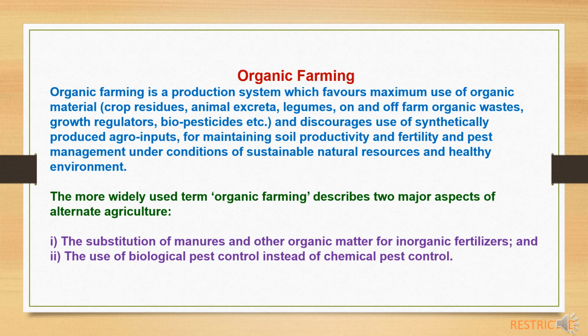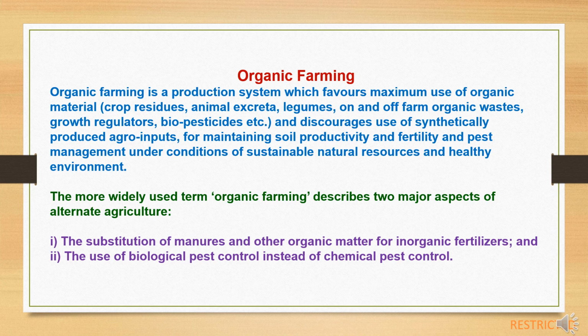Organic farming is a production system which favors maximum use of organic materials like crop residue, animal excreta, legumes, on and off farm organic wastes, growth regulators and biopesticides, etc. And it discourages the use of synthetically produced agro inputs for maintaining soil productivity and fertility and pest management, under conditions of sustainable natural resources and healthy environment.